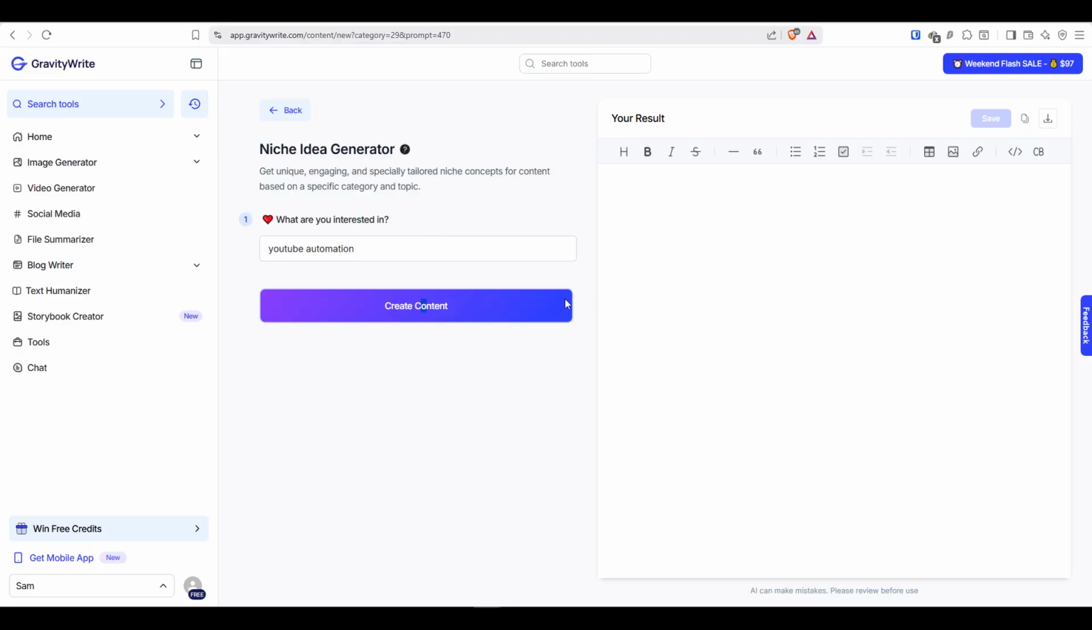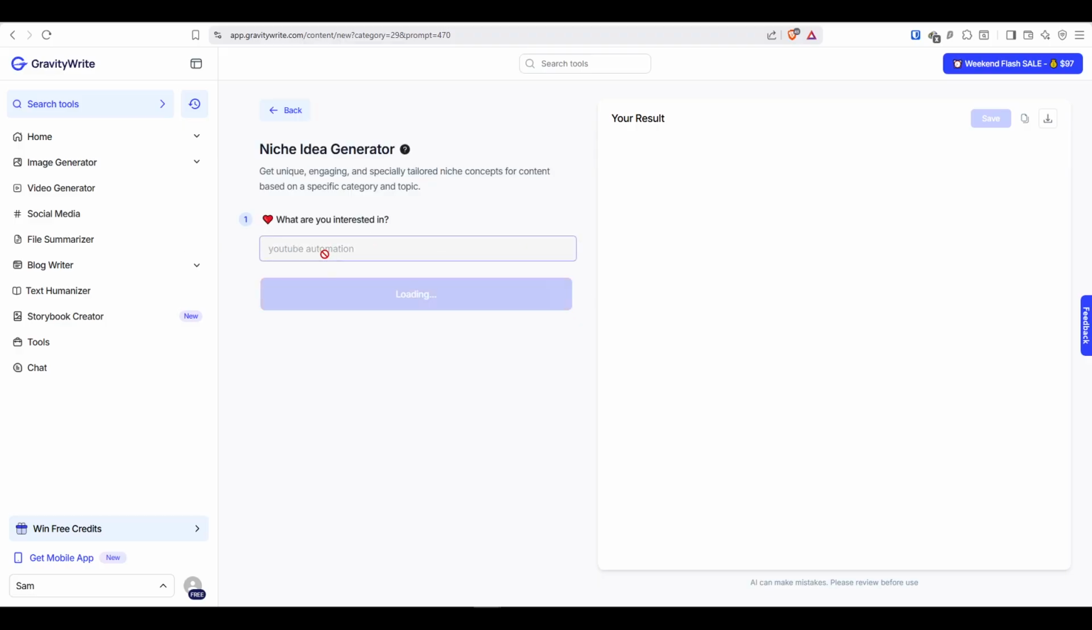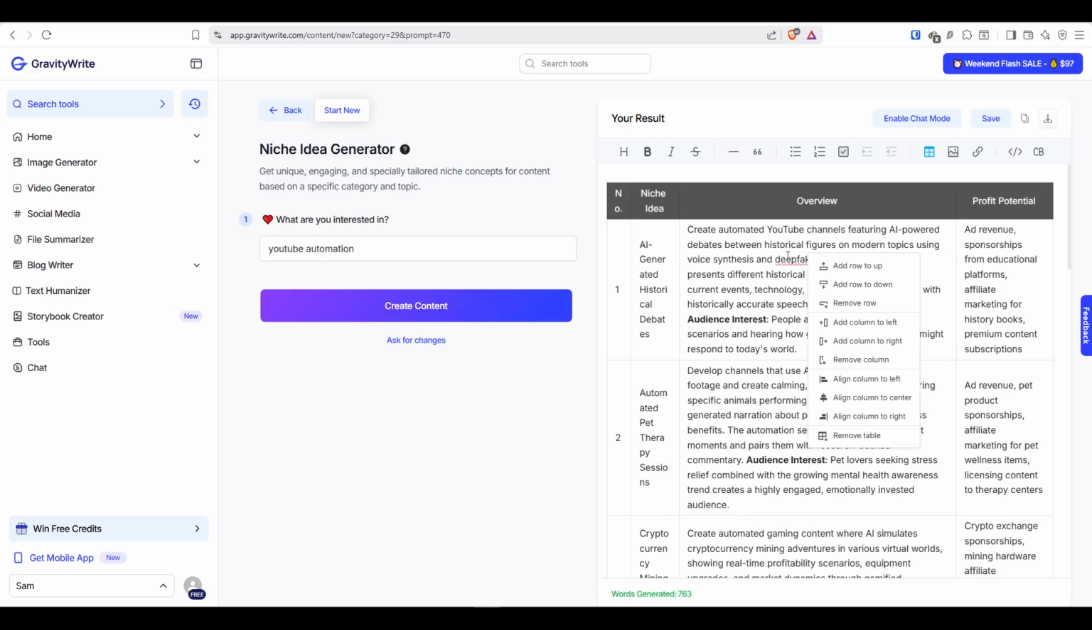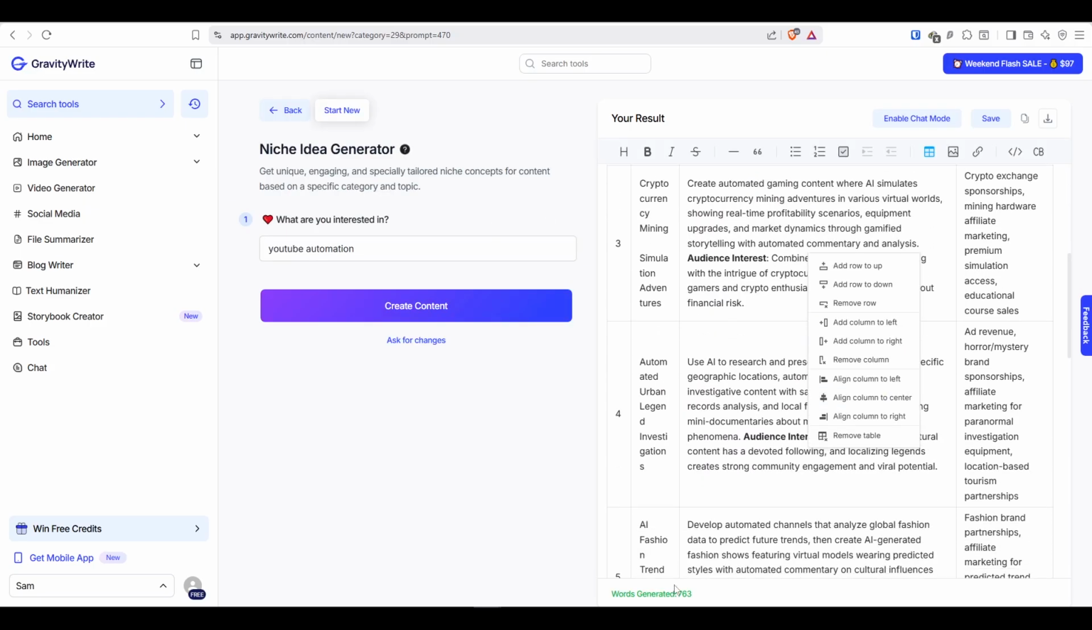We're going to click over here. We're interested in this subject. So it's going to go ahead and generate a bunch of niche ideas with some overview and profit potential as well. And here we go. So we got a bunch of different options.